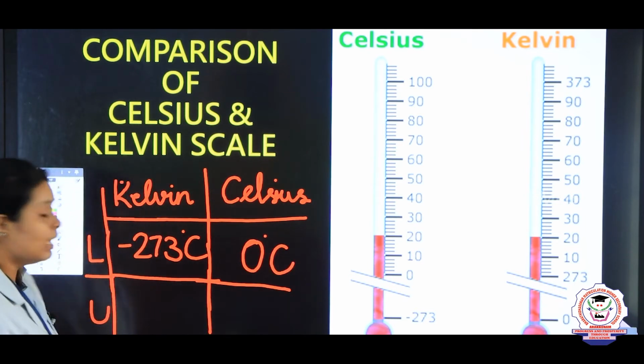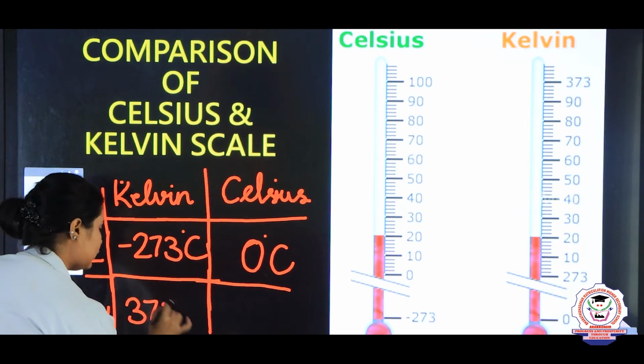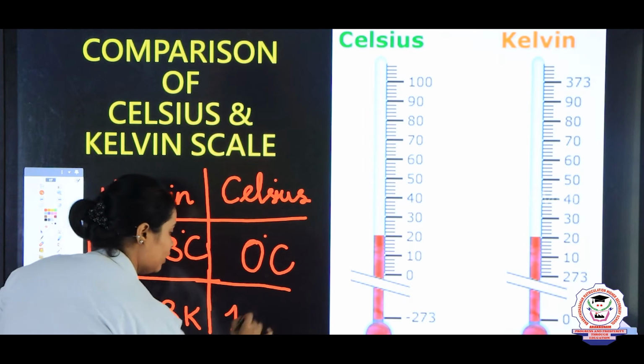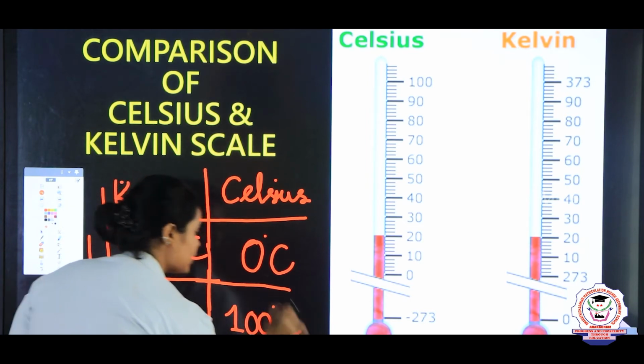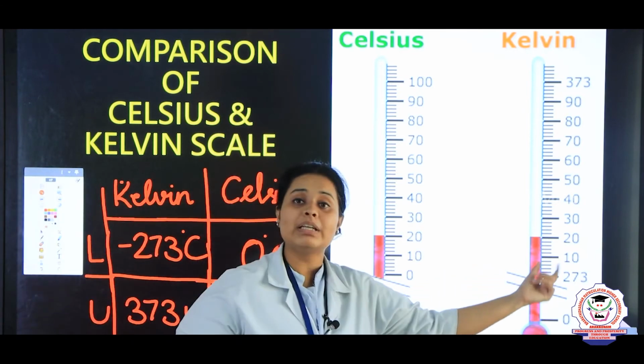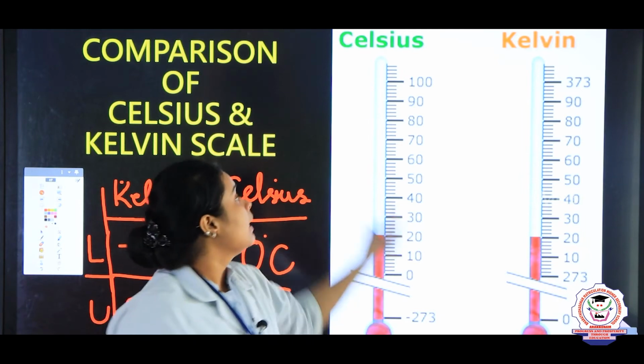Same way here the higher value was given as 373 Kelvin, and here it was 100 degrees Celsius. So this way you can see that there is a difference of 273 between the degree Celsius and the Kelvin scale.